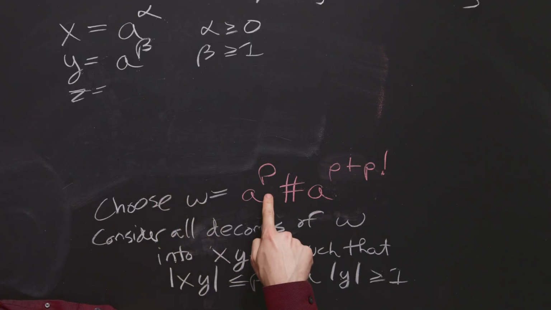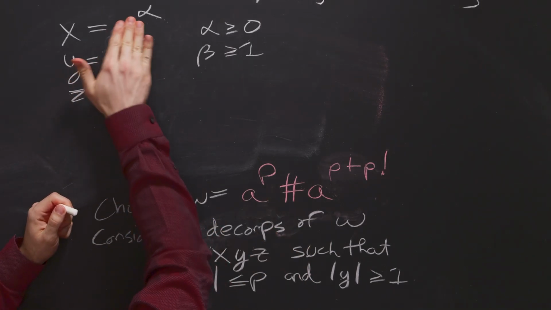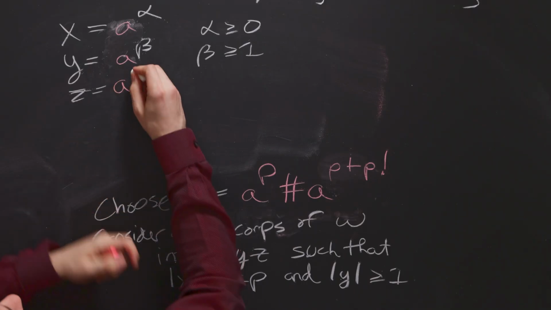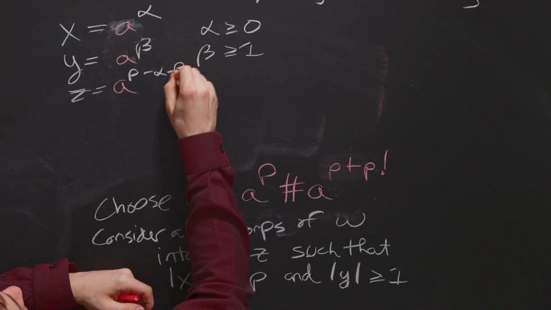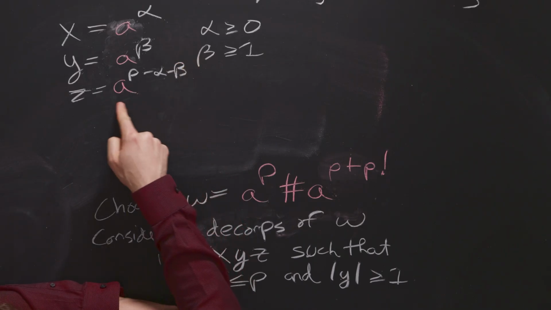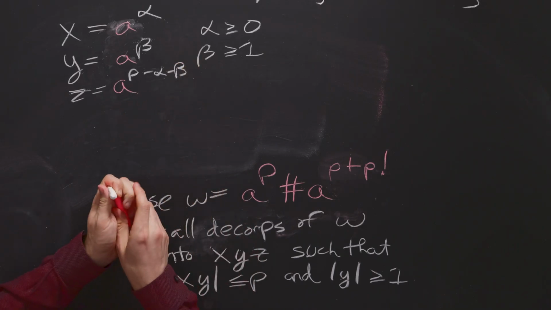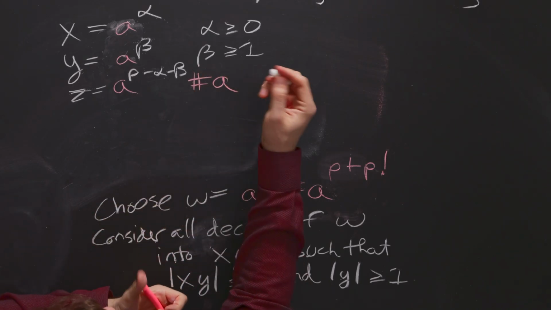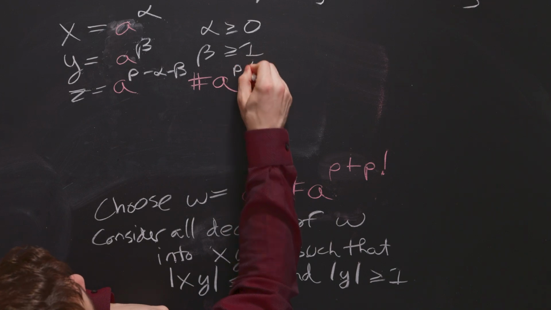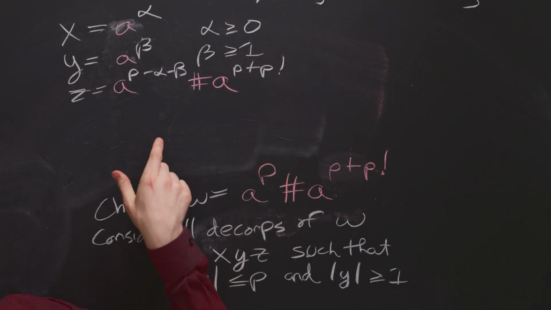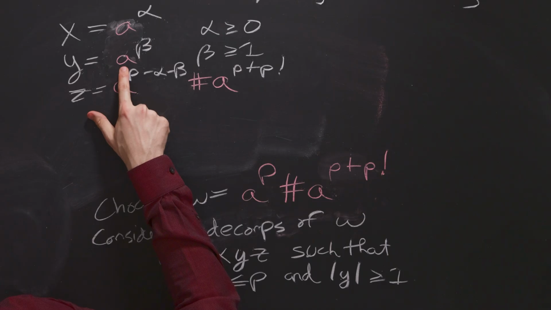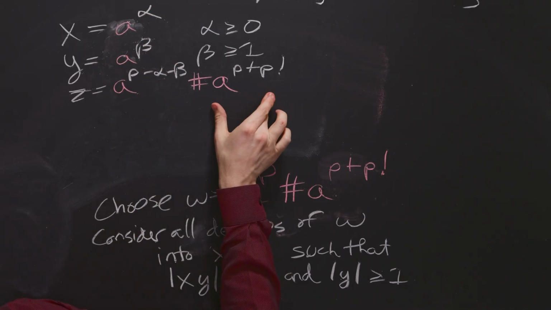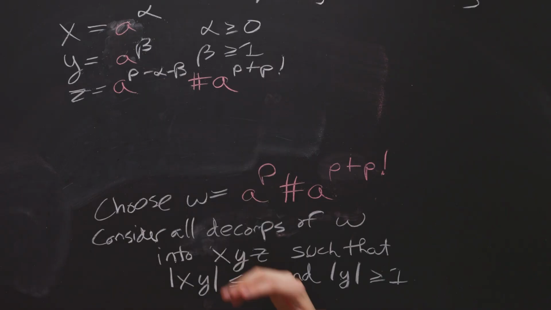Well, we started off with p a's. I should have changed these to red. So we have a to the p minus alpha minus beta here. That's the number of a's that are left for z to have, as well as it has all the rest. So it has the pound sign, and then a to all of the rest of the a's in the second segment, so we have p plus p factorial here. The question is, how many times do we pump y into the string such that the number of a's on the left side is equal to the number of a's on the right side? I don't know exactly what it is.